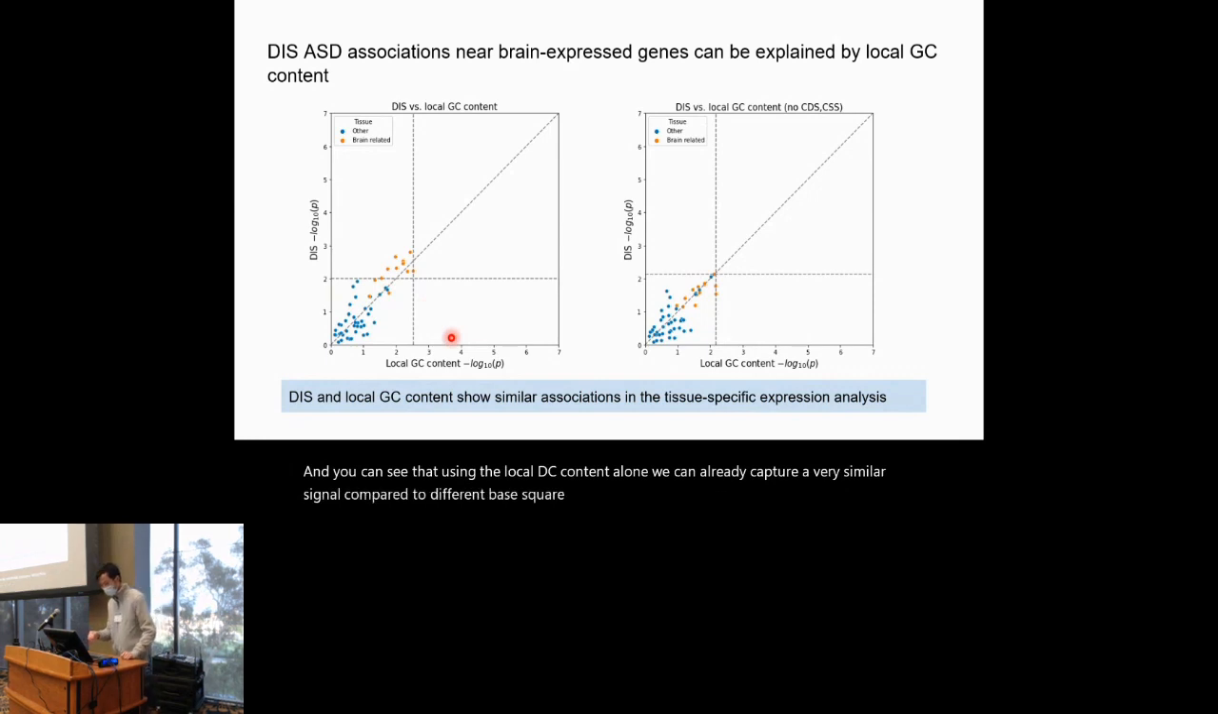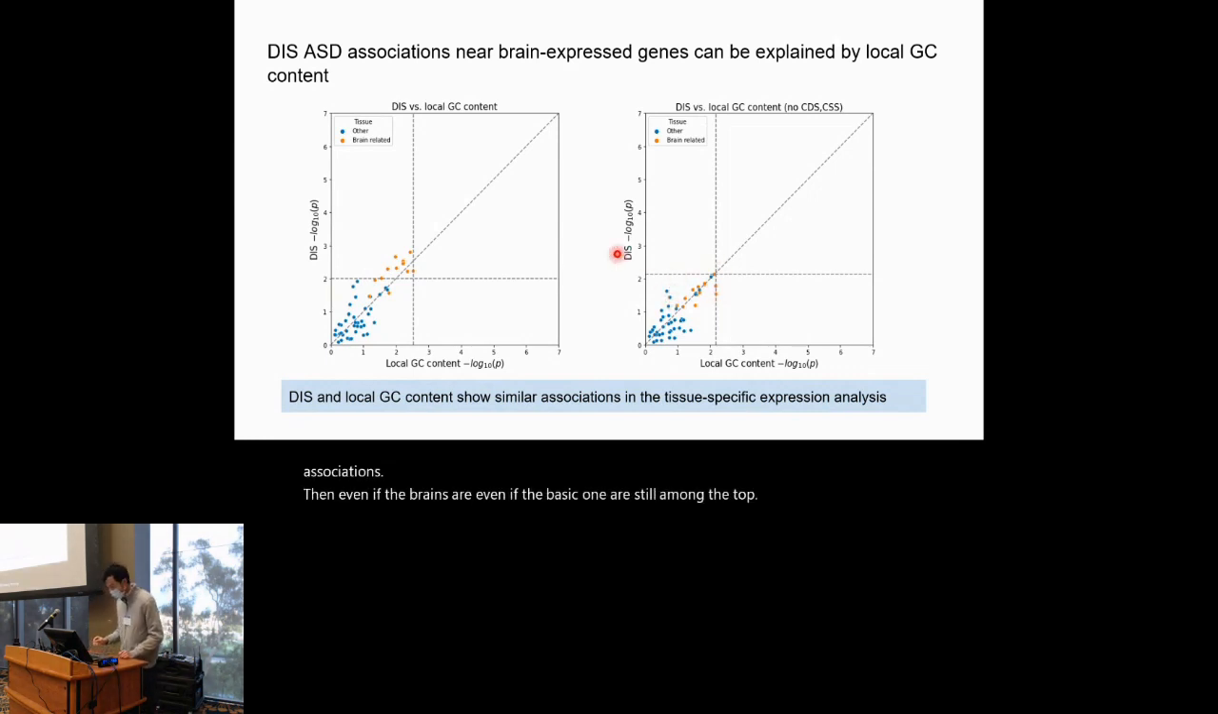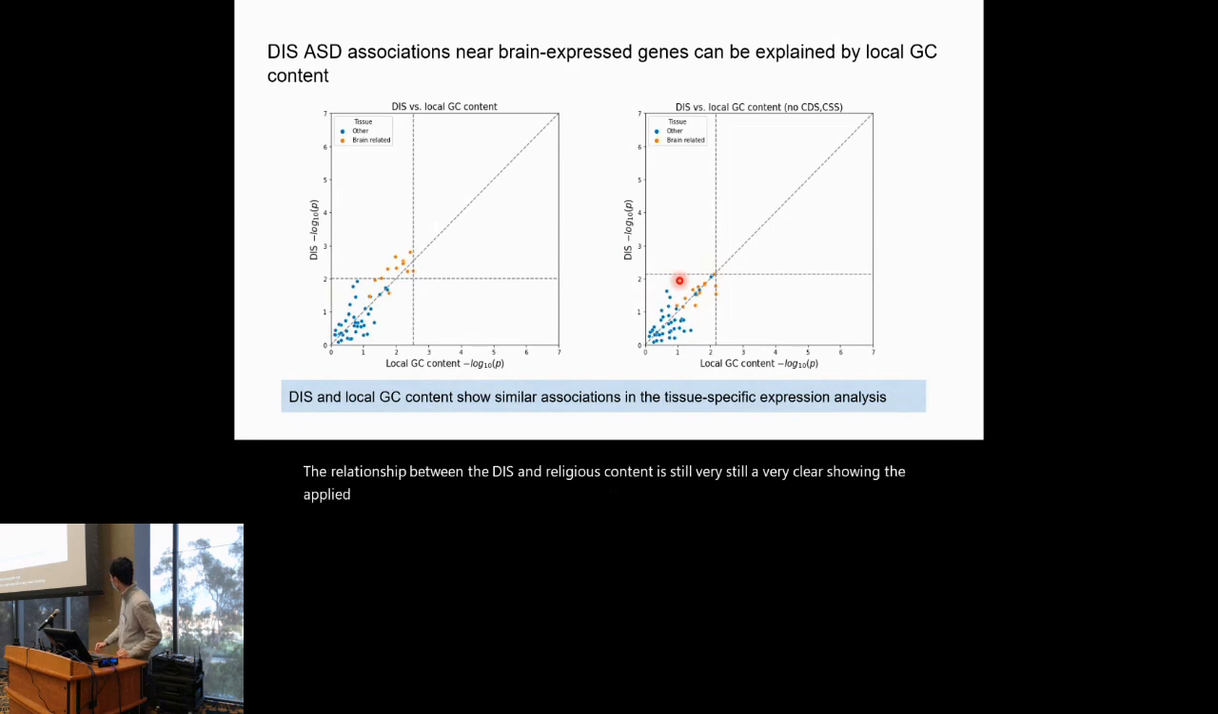After removing the variants that overlap the coding sequence and the canonical splice sites, which are known to harbor existing autism associations, the brain signals are still among the top, and the relationship between the DIS and the local GC content is still very clear, as shown in the plot on the right. After removing these variants, none of the tissues are significant after performing FDR-based correction, but the brain tissues are still marginally significant.